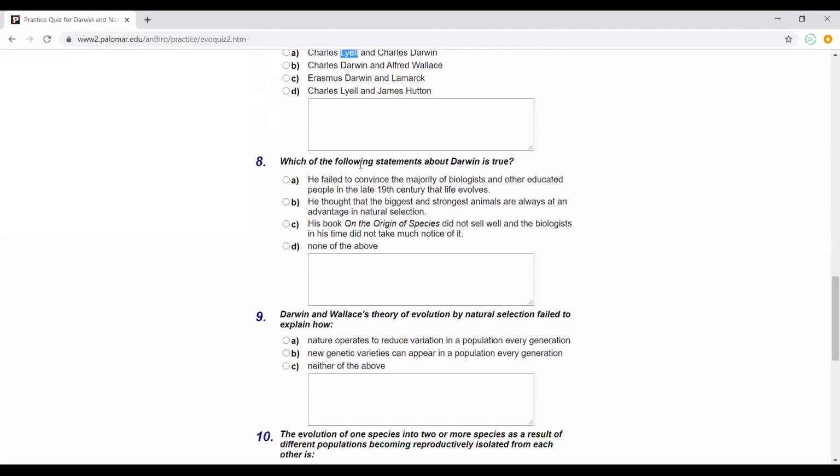So 8, which of the following statements about Darwin is true? A, B, C, or D?